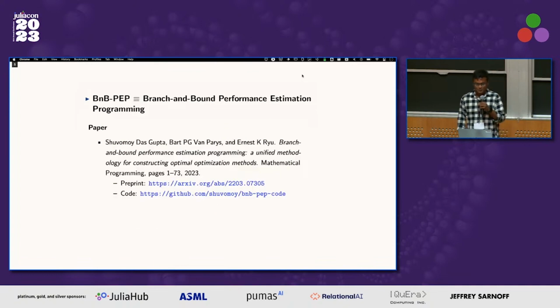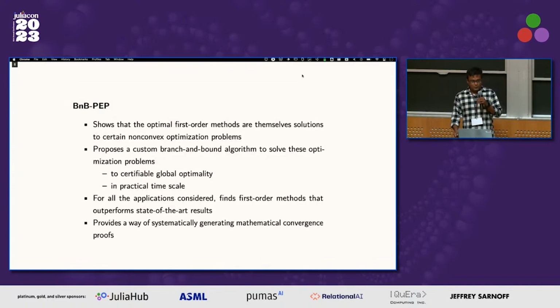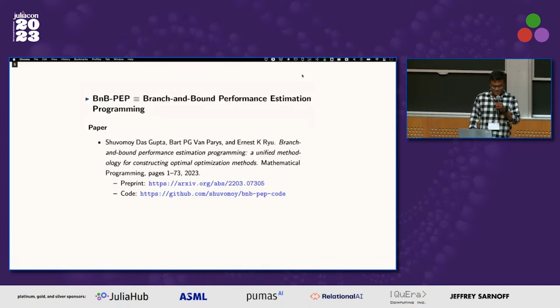Okay, so now I'm going to talk about what I was supposed to talk about, which is branch and bound performance estimation programming. This is a way of generating optimal optimization methods. I will skip a lot of the details, so if you are interested, please check out the paper. It's accepted now and published in Mathematical Programming.